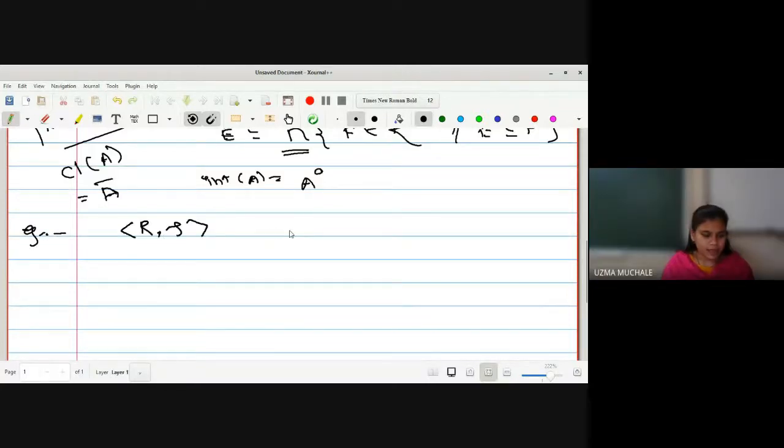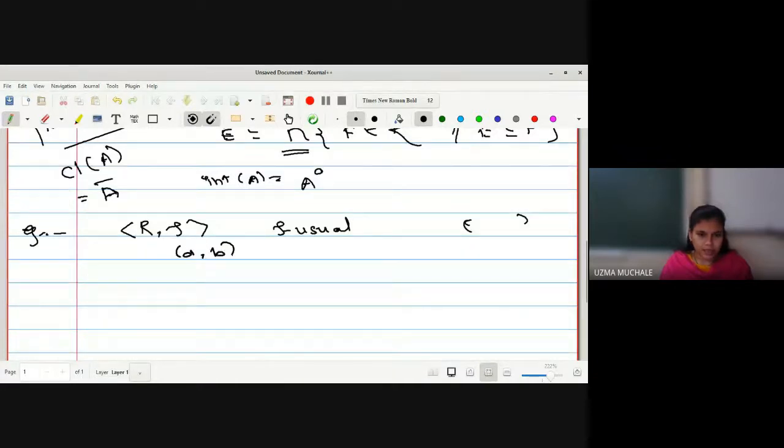Let R2 be with the usual topology. I hope you know what the usual topology is, which we have defined with the help of intervals. With the help of intervals we have defined the usual topology, and I think it was homework for you people to prove the result. Now, as we are defining the usual topology, we have to deal with intervals.